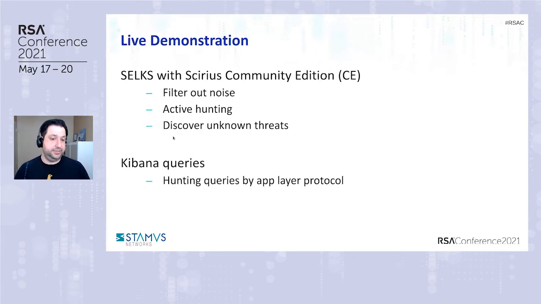So let's have a look at three such examples, some hands-on. First, we're going to use Security Onion Community Edition and then Kibana queries. These are three small, very simple examples, just to emphasize the different angles you can take when hunting. The first concept is to filter out the noise and do active hunting, discovering unknown threats by way of filter sets with the community edition. The other approach would be hunting queries by application layer protocol, so not alert events related whatsoever.